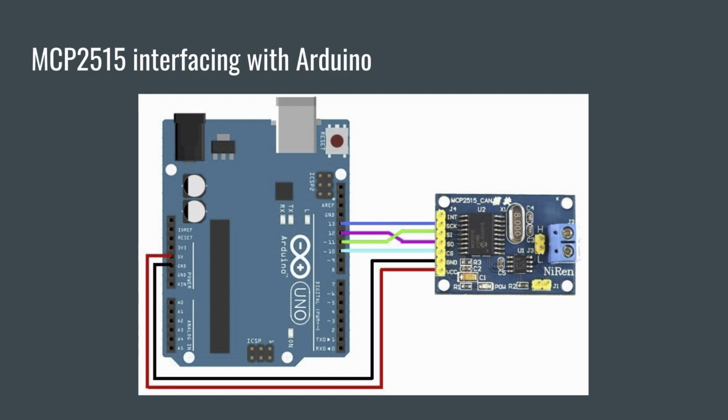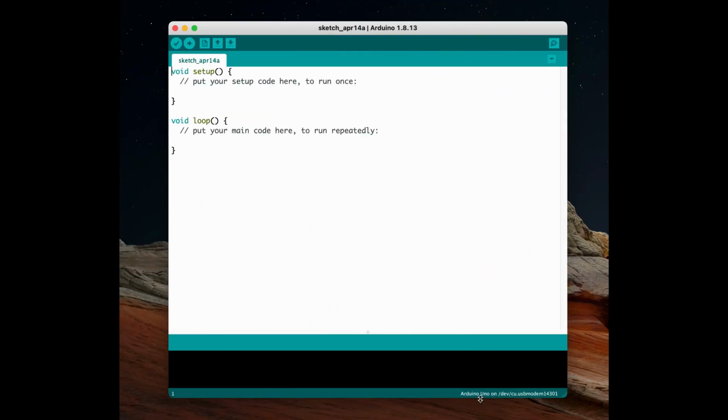Also, before you begin extracting any data, connect the CAN data pins from a controller connected to a motor such as a BLDC motor. The CAN H and CAN L connections will be connected to the respective pins on the CAN module, which can be found on the right hand side of the module in the picture shown. Once the connections are made, we move on to extracting the CAN ID and the data in the buffer.